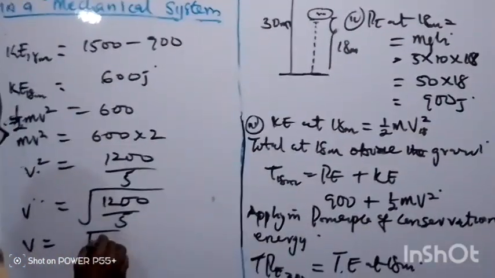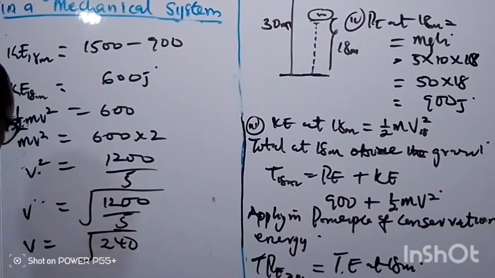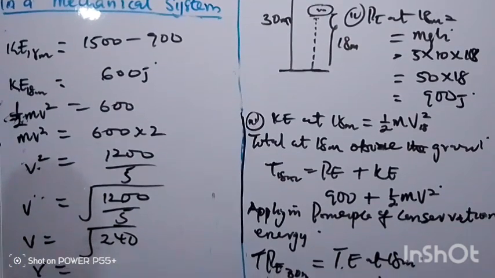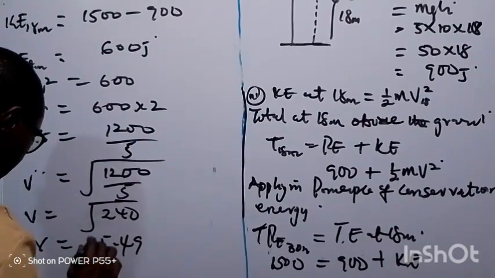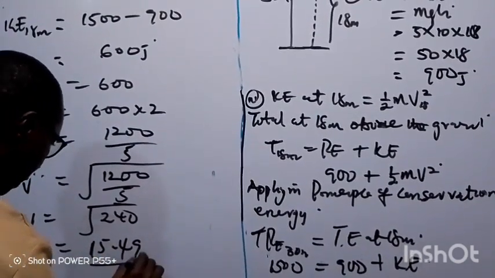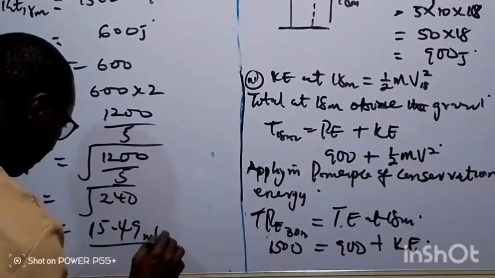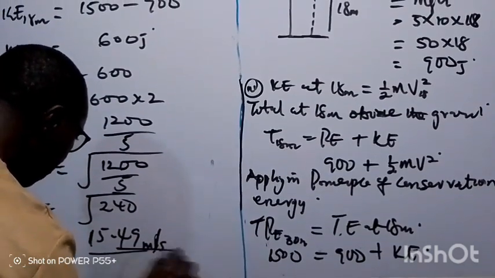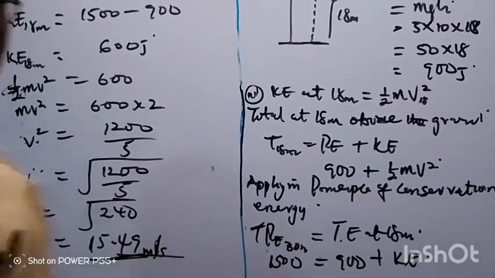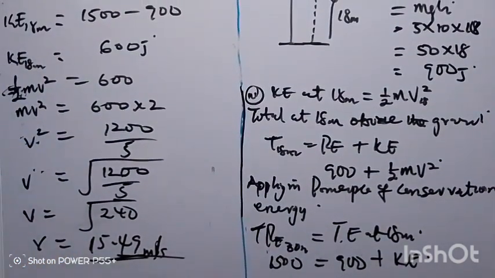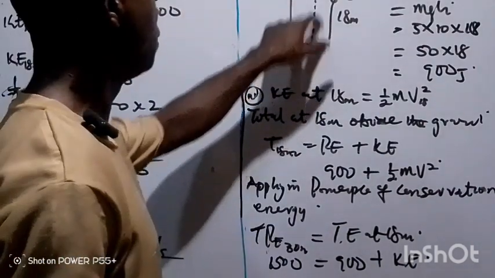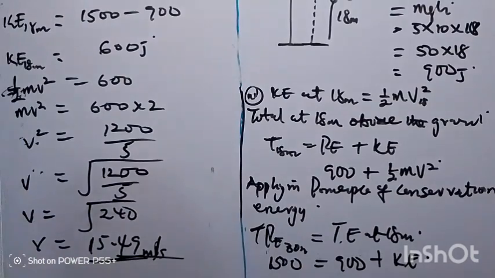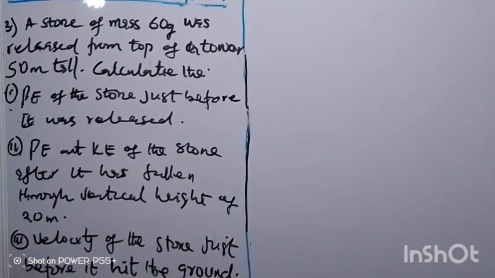So v squared will be 240, and the square root of 240 will give us 15.49 meter per second. That is the velocity at 18 meters above the ground. Let's take this one as example 3.